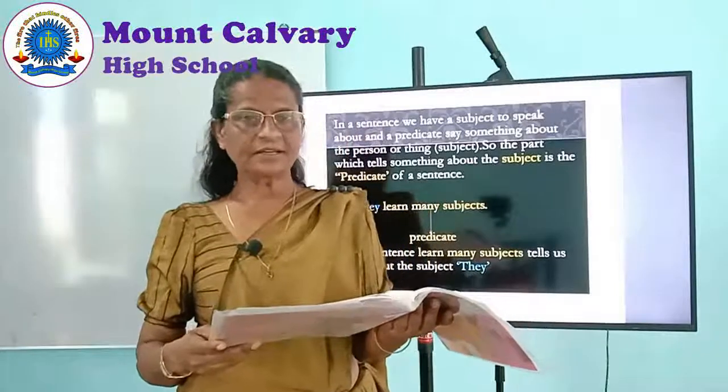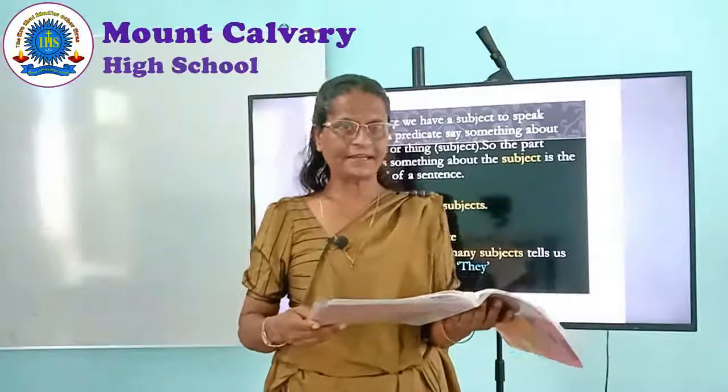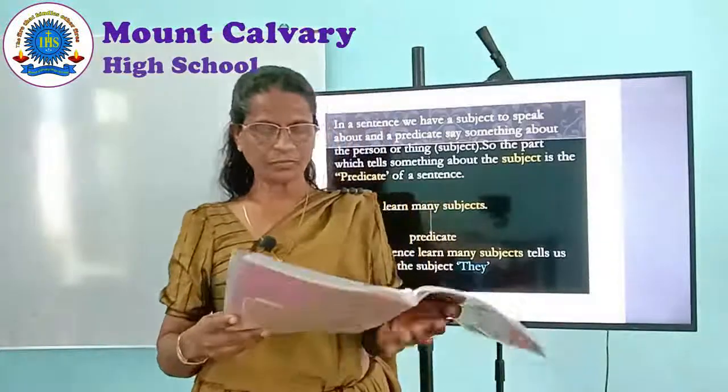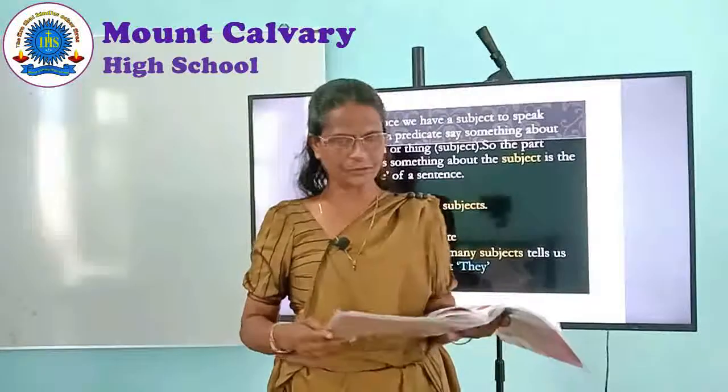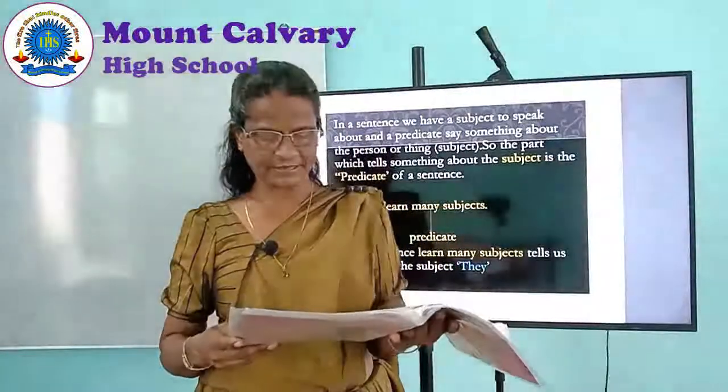Those are the subjects. Now let's underline the predicates. Are you ready? I'm sure you are ready. Now underline the predicates.